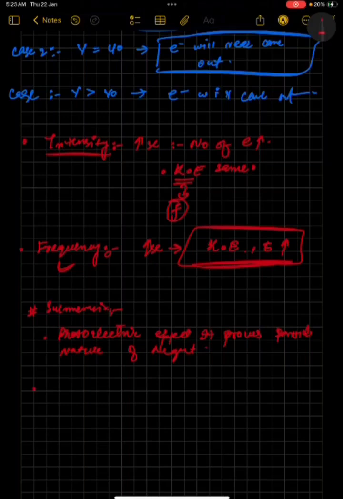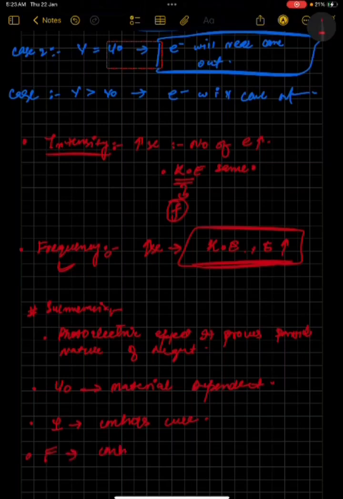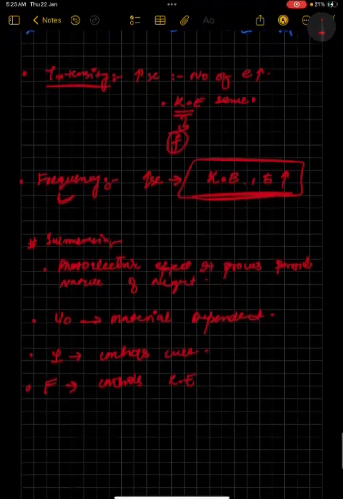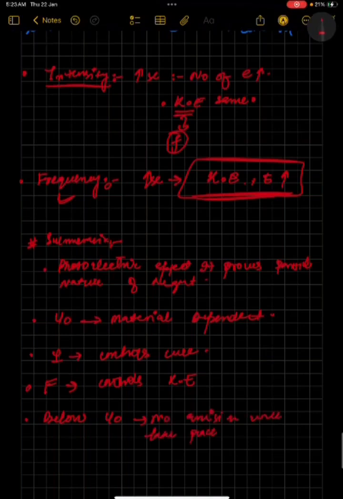And we also learned that the threshold frequency, that was ν₀, is material dependent, not intensity dependent. Also, intensity controls the current, and frequency controls the kinetic energy, fine. Also we learned that below the threshold frequency, that's ν₀, no emission will take place. So these were some key concepts we learned in this video.